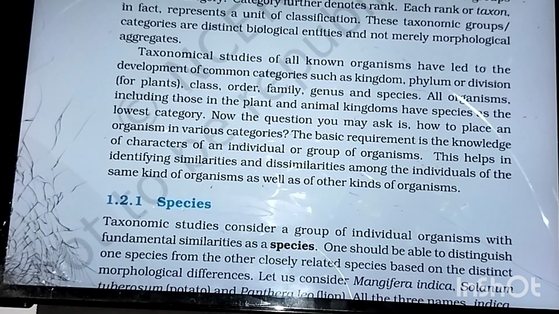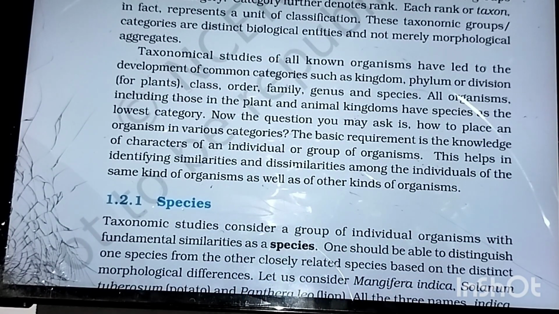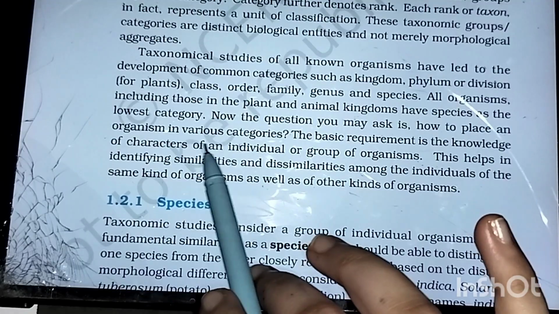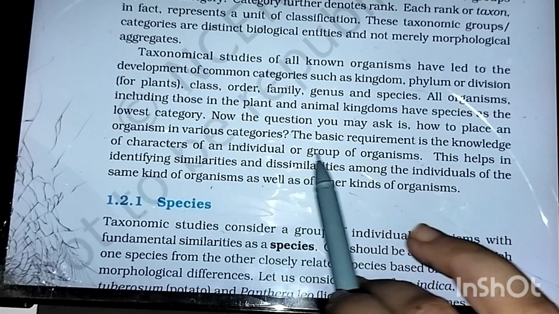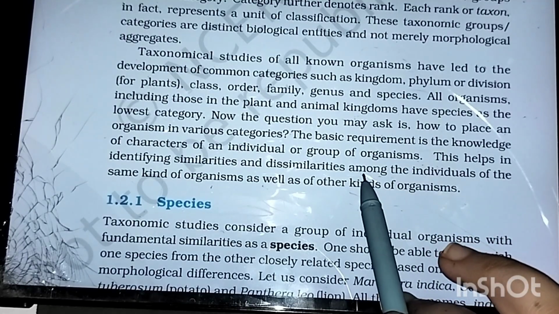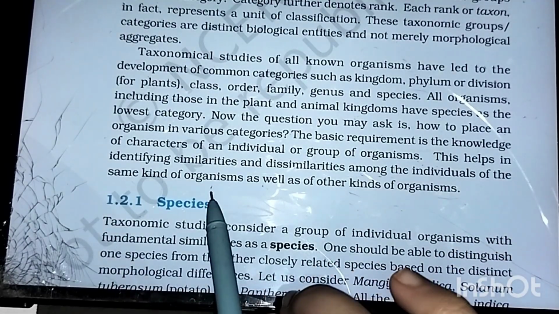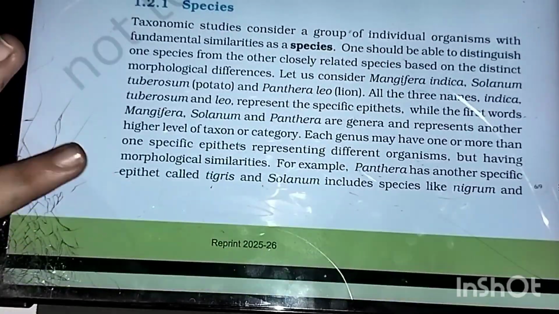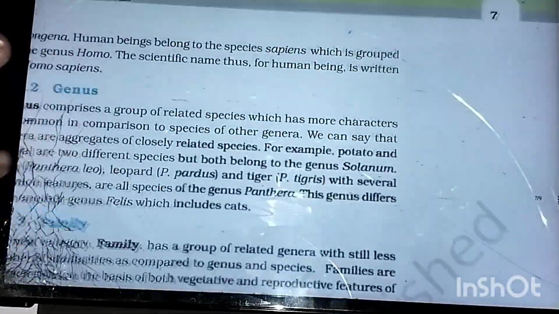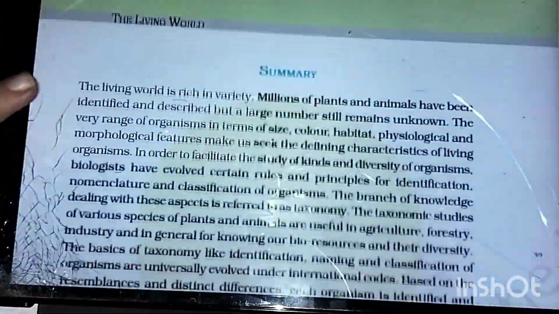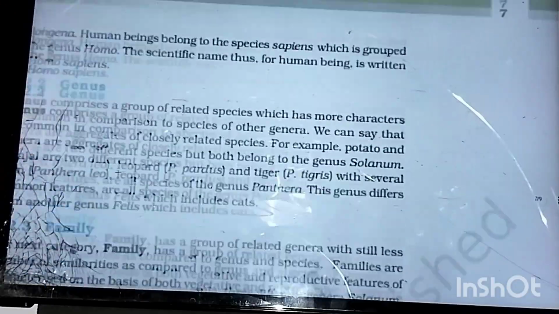Yes. Listen carefully, guys. It is not that difficult or rocket science. It's very, very simple. So the basic requirement is the knowledge of characters of an organism, individual, or group of organisms. This helps in identifying similarities and differences among the individuals of the same kind of organisms, as well as we can compare them with other kinds of organisms. So let's move on to species, then we'll move on to genus, family, order, class, phylum, kingdom. All this in detail we'll be looking into, and after that summary is important.